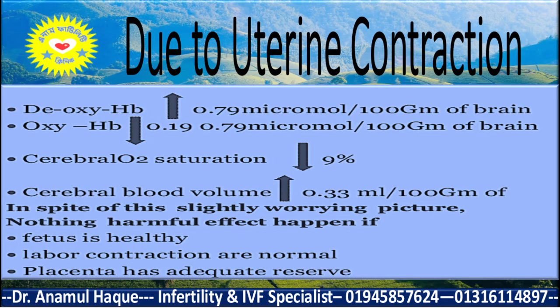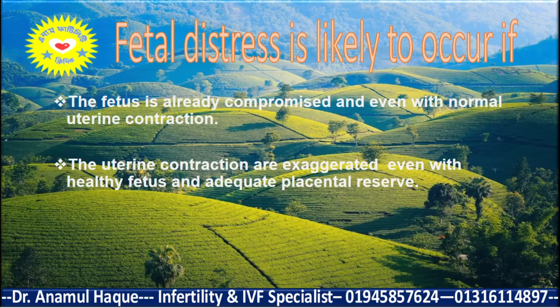In spite of this, nothing harmful happens if the fetus is healthy, the labor contractions are normal, and the placental reserve is good. But fetal distress is likely to occur if the fetus is already compromised, even with normal uterine contractions. Secondly, if uterine contractions are exaggerated, even with a healthy fetus and adequate placental reserve, fetal distress can happen.